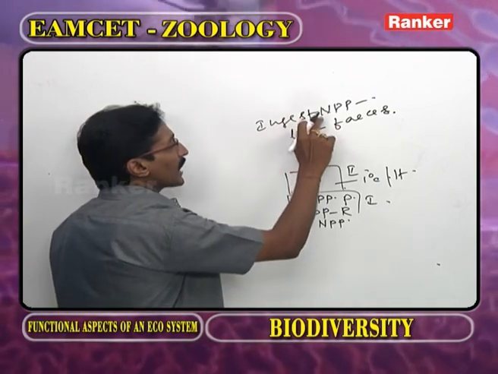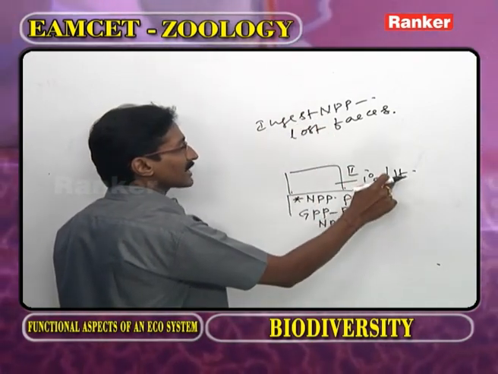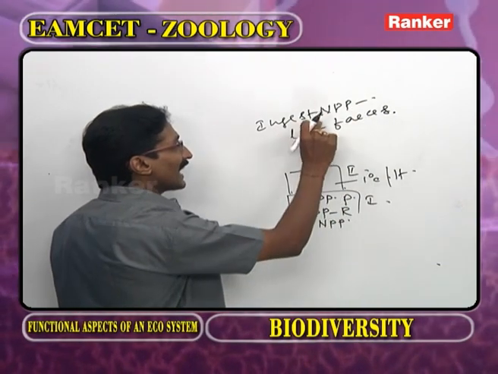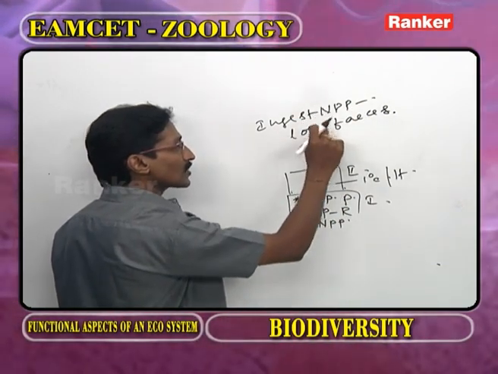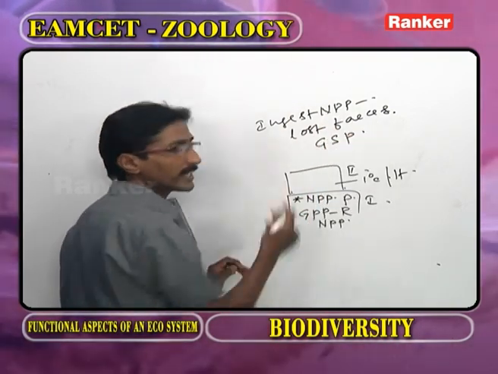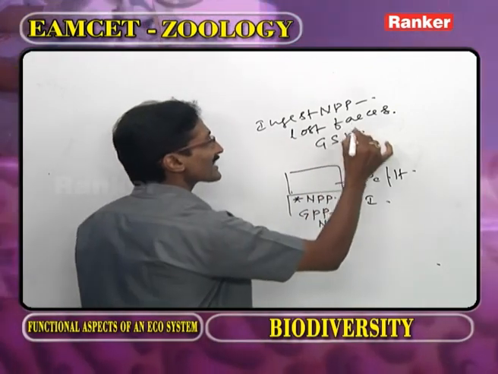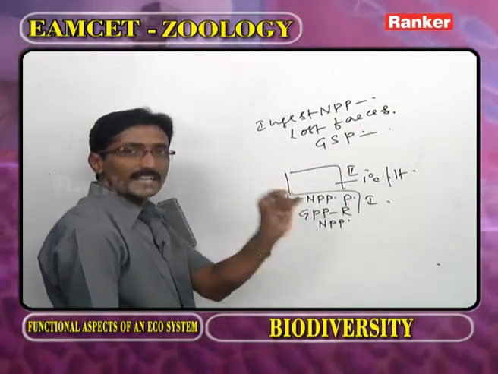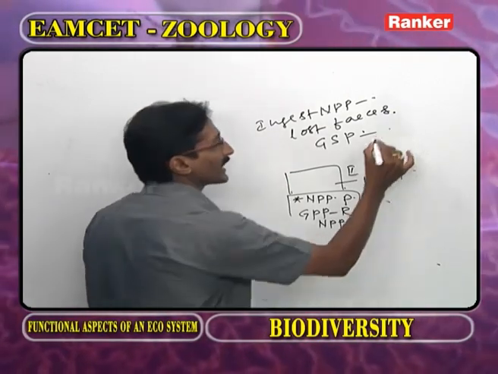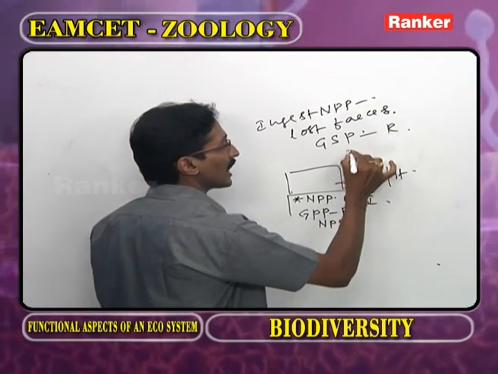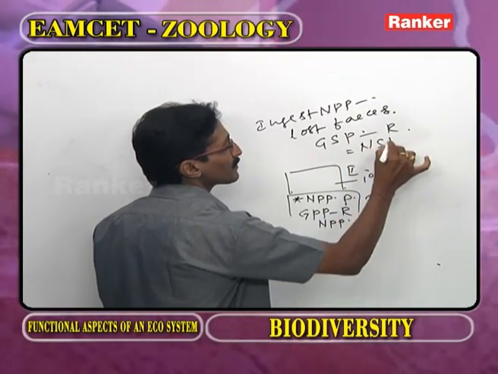The amount of NPP ingested by the herbivore minus the productivity lost through feces, we are getting the grass secondary productivity. In the grass secondary productivity, the herbivore utilizes some amount of productivity for its activities, that is respiration. So GSP minus R, we are getting NSP.